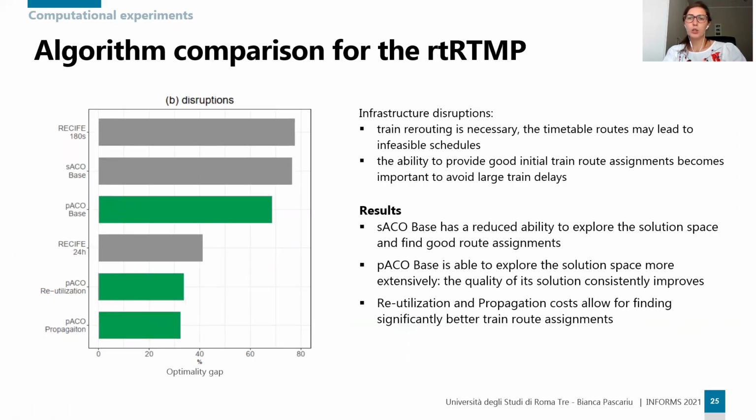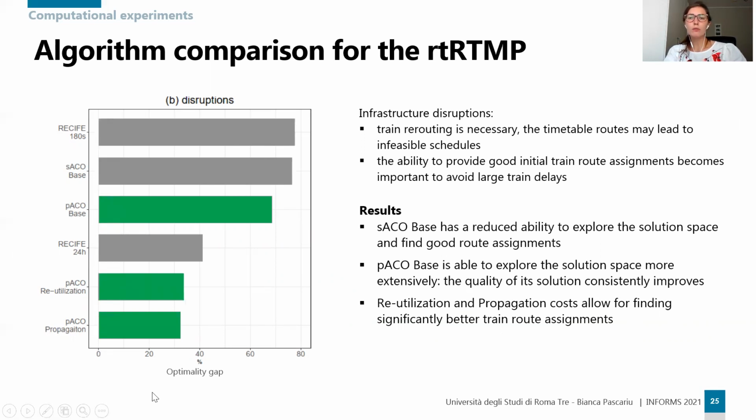In case of disruptions, the ability to provide good initial train routes becomes important to avoid large train delays. So besides the parallelization, the new costs allow for finding significantly better train routes.